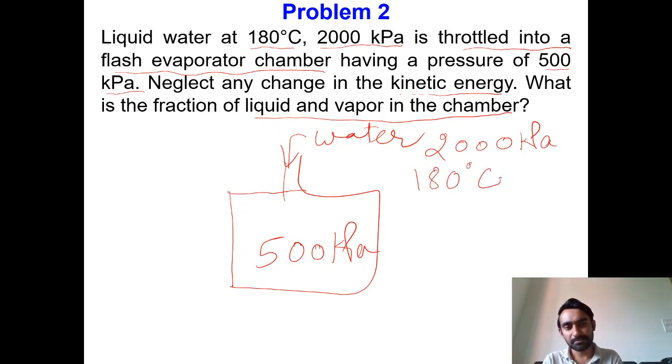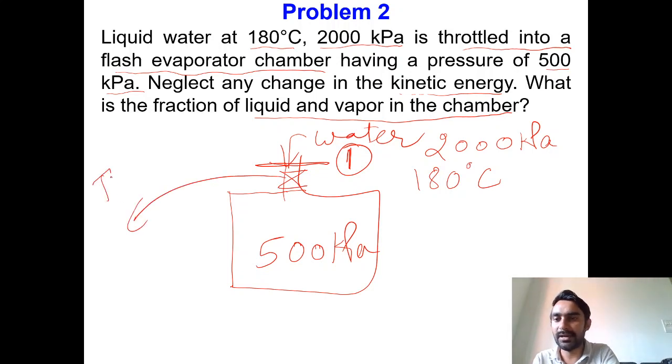This is the inlet condition, state 1, and then the water is throttled. Over here we have a device, and this device is a throttling device.